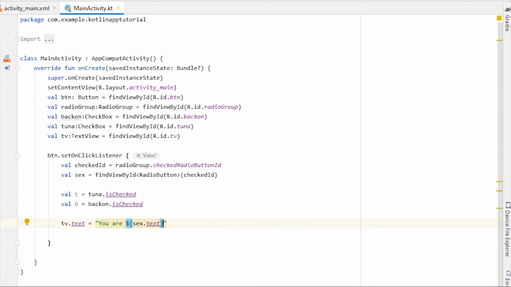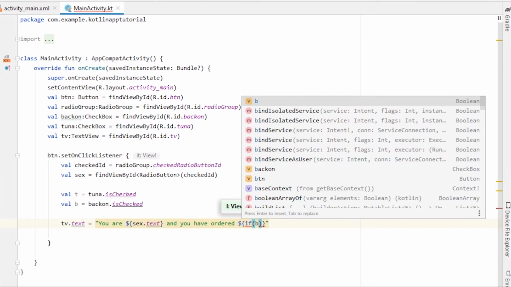You are either male or female, and you have ordered. Now inside this we have to check for the condition. If t is true, if tuna is checked, we'll display tuna, and if bacon is checked, we'll display bacon. So we'll write an if condition.